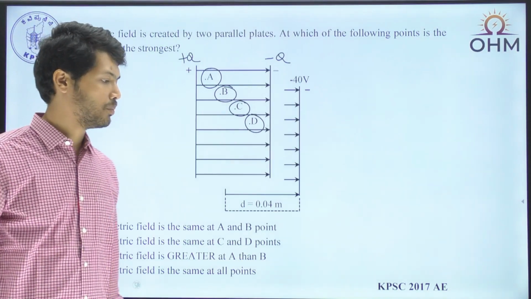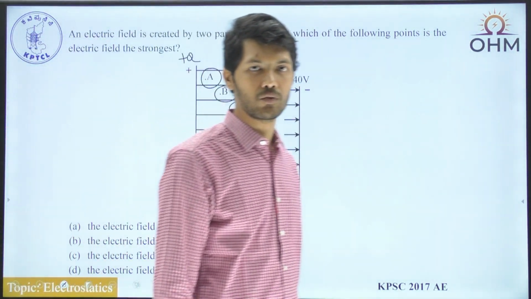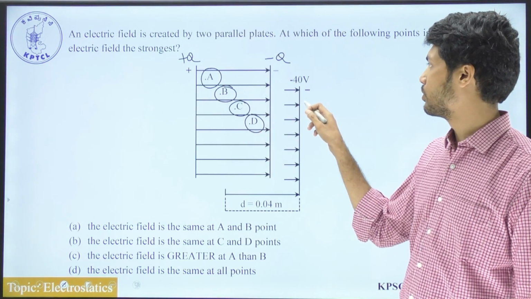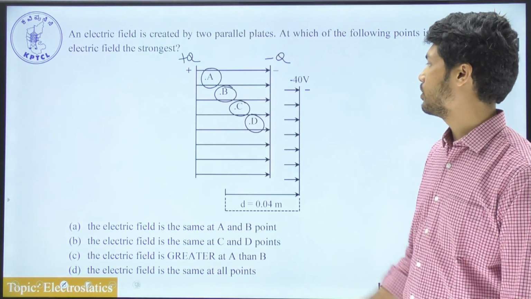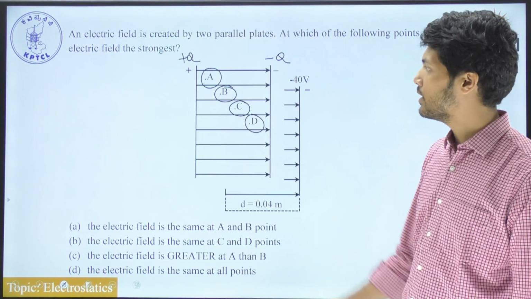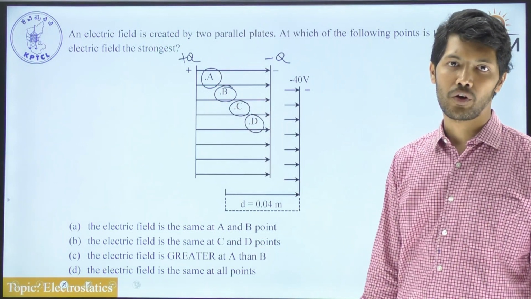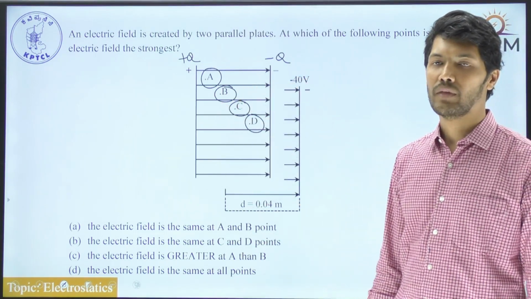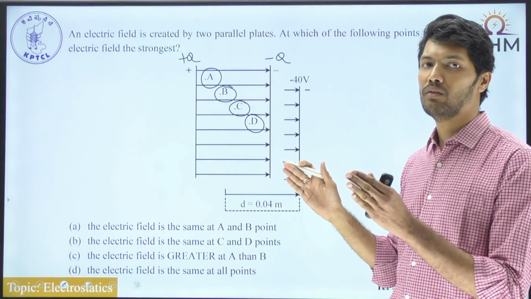Now if you don't know the concept, there is a very good chance that you will make a mistake in this question, because you assume that point D is very close to the source, which is the minus 40 volt source, so point D might have more electric field strength. But understand that all the 4 points given to us are inside the dielectric material only. That is, they are within the parallel plates only.